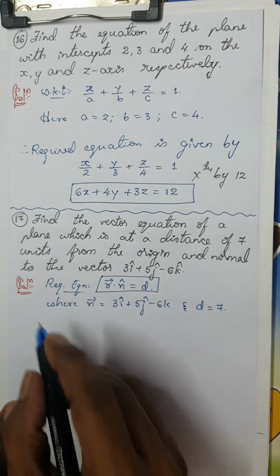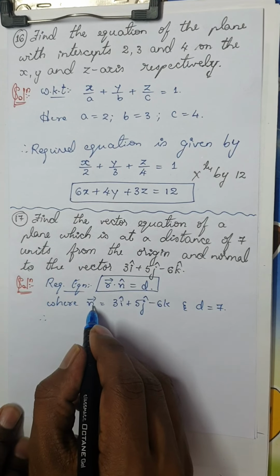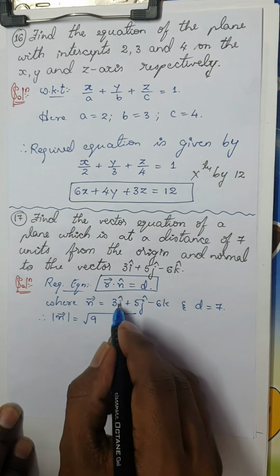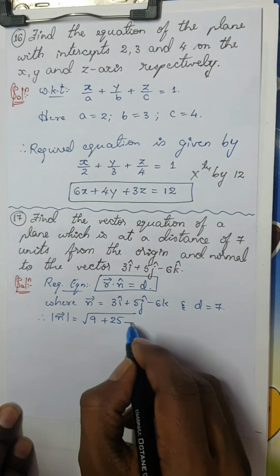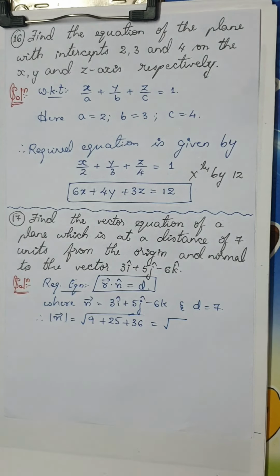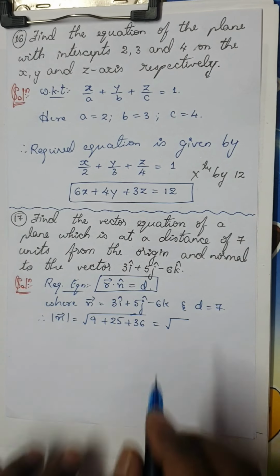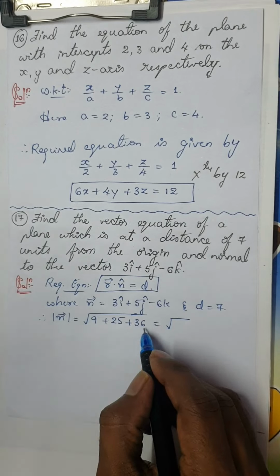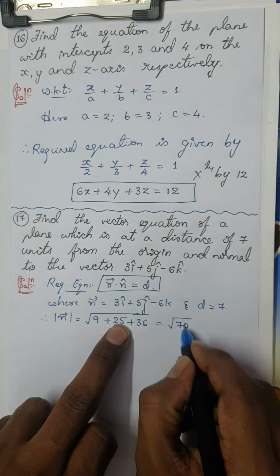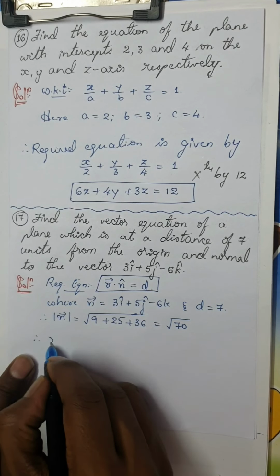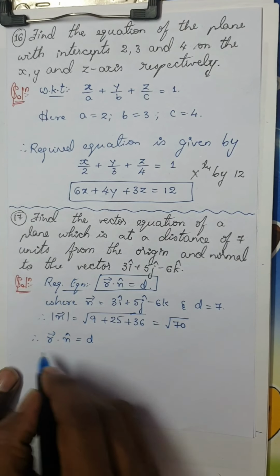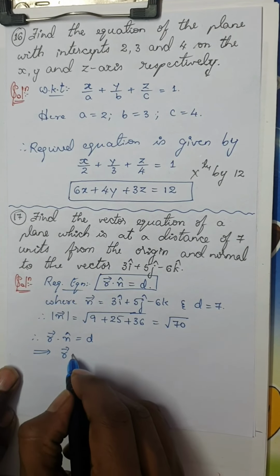Therefore, if I want n cap, I have to find the magnitude of n. This is the square root of 3 square is 9, 5 square is 25, plus 6 square is 36. This is root 70, because 36 plus 9 is 45, and 45 plus 25 is 70. Therefore r dot n cap is equal to d implies, what is r dot n cap?